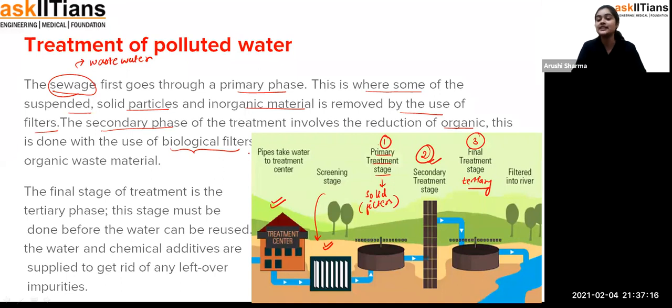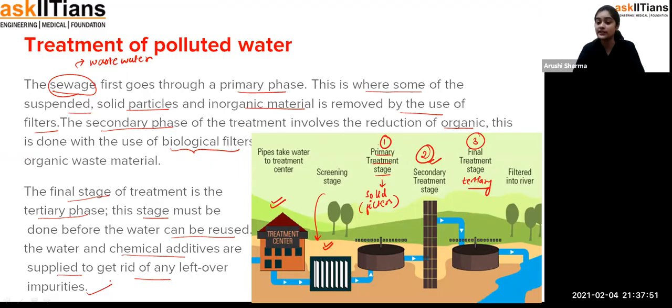Now, in the final stage, what is there? The final stage of the treatment is the tertiary phase, and this stage must be done before the water can be reused. So the water and the chemical additives are supplied to get rid of any leftover impurities. As I told you, we can add the chemicals in the third stage, so that if any impurities have been left in the water, it can be purified completely. Like I have told you, chlorination is one example, or filtration or any other thing, so that we can use such things. And if any impurities are there, we can remove them.